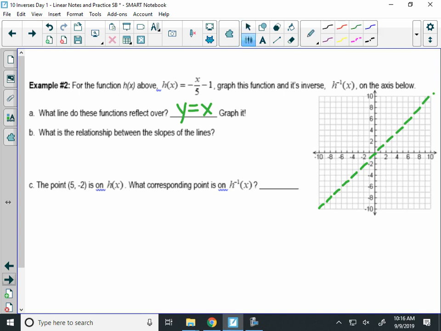So I want you to first graph h of x. So we started at negative 1 as our y-intercept. And we just said the slope of that line was down 1, right 5. So we can graph h of x here. And go ahead and label it once you graph it. Oops. It's not a great line, but that's okay. I'll try again.